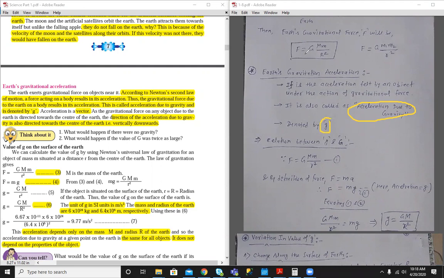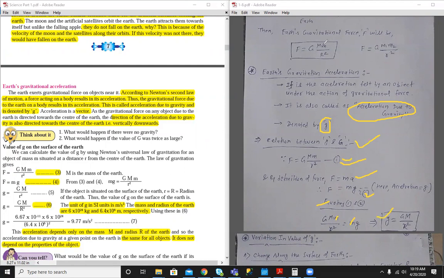So we have seen the symbol capital G and small g. Let's see what is the relation. As we already derived the gravitational force formula above, and by the definition of force, or Newton's second law, force equals mass into acceleration, here the acceleration is g, or acceleration due to gravity. Let's equate equation 1 and equation 2. This m gets cancelled. You will get the formula for small g equal to capital G M by r square.